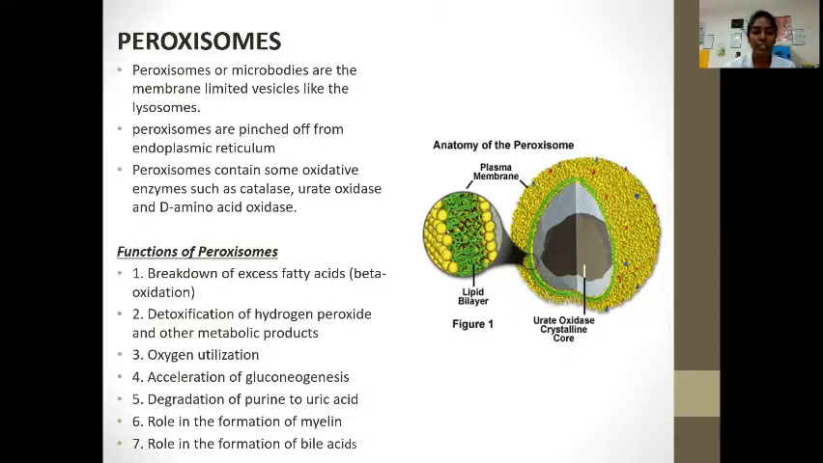Oxygen utilization, acceleration of gluconeogenesis, degradation of purine to uric acid, role in the formation of myelin, role in the formation of bile acids.